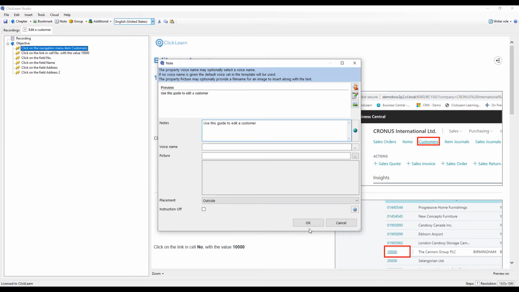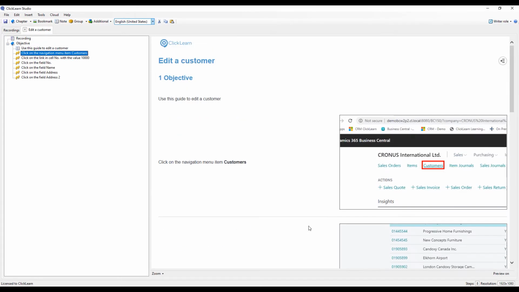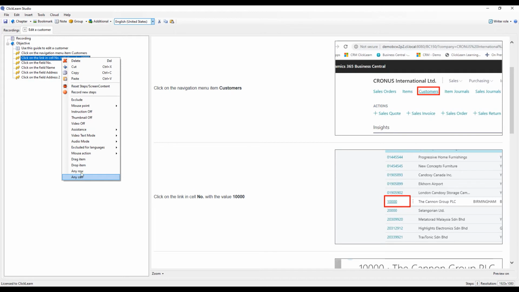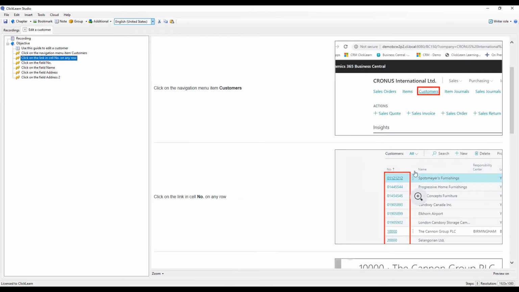And anything that I add in here manually will of course also be narrated in the videos. And you can easily see here, anything that I add, I can see on my left-hand side, and I have a preview pane so I instantly see how this will turn out in the final formats. I can even go in and say, well, by the way, I don't want to be focusing on one specific customer, so I can right-click, say choose any row. ClickLearn will then not only change my written instruction, but also the marking of the area of interest for me.